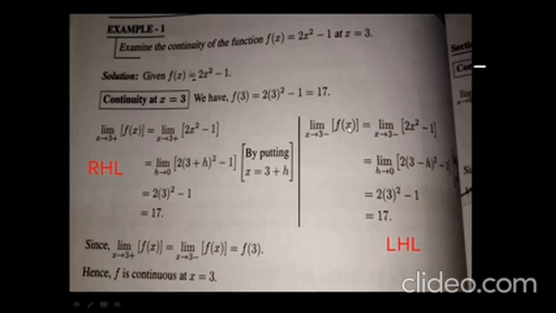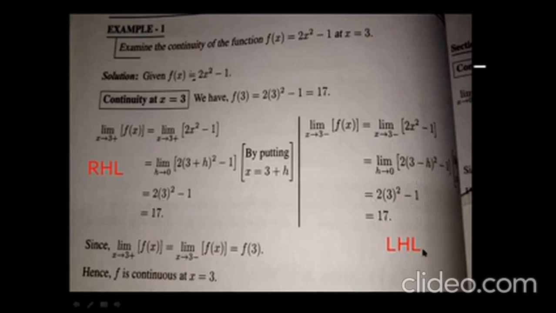So we write limit x tends to 3 minus of 2x² − 1. 3 minus means it approaches from the left, so we put x = 3 − h. Replacing x by 3 − h, we get limit h tends to 0 of 2(3 − h)² − 1, and after simplifying we get 17.